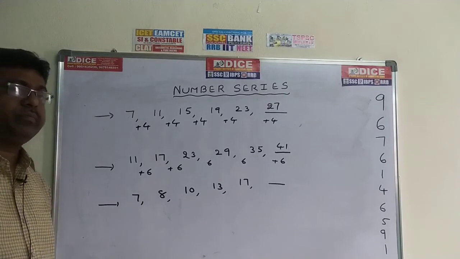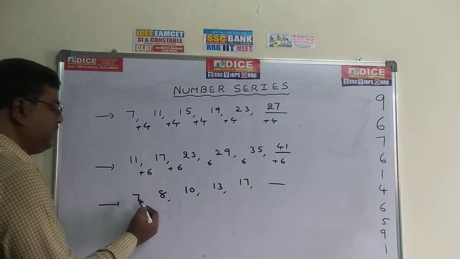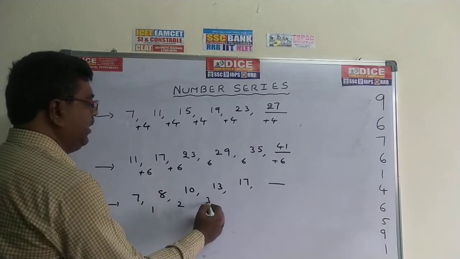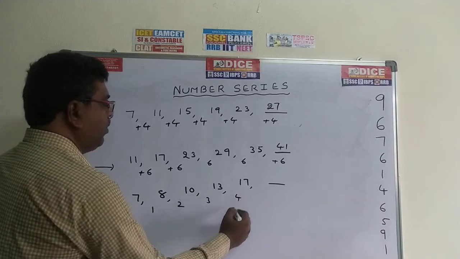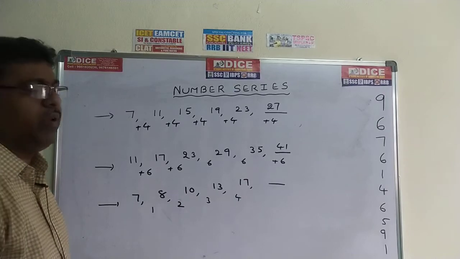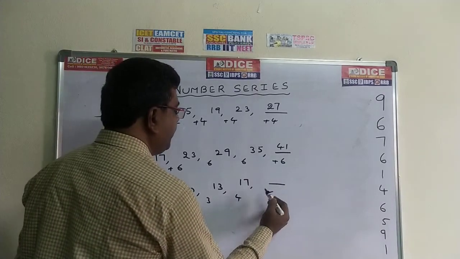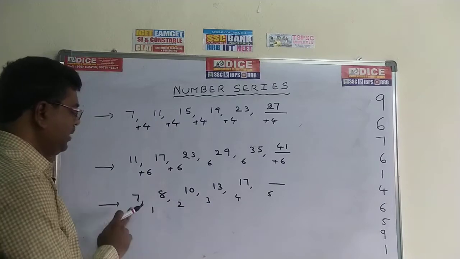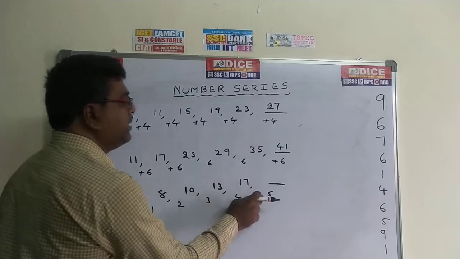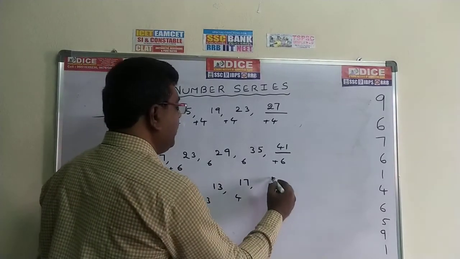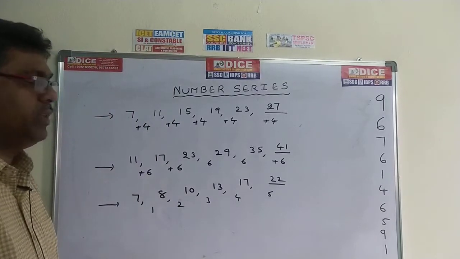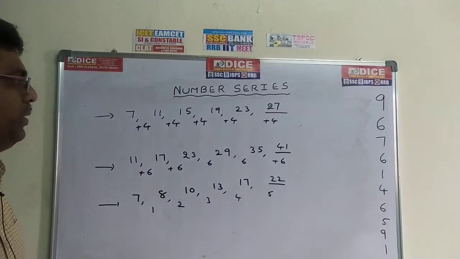Now come to this problem. 8 minus 7, 1. 10 minus 8, 2. 13 minus 10, 3. 17 minus 13, 4. Observing the differences 1, 2, 3, 4, you can get an idea automatically what the next difference is. You will get 5. 7 plus 1, 8. 8 plus 2, 10. 10 plus 3, 13. 13 plus 4, 17. 17 plus 5, the value is 22. That is the answer. So this is the series. Just take it down, I will go for the next method.